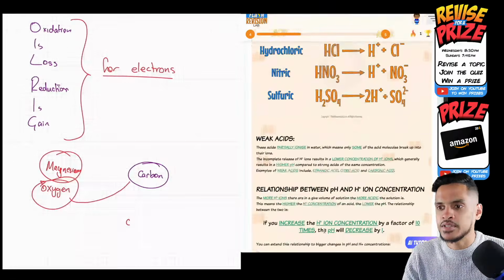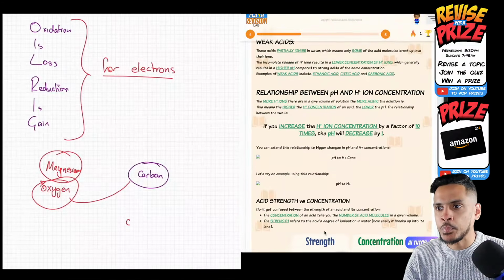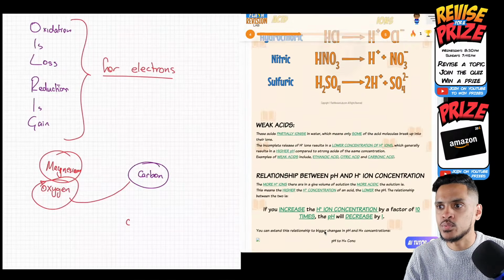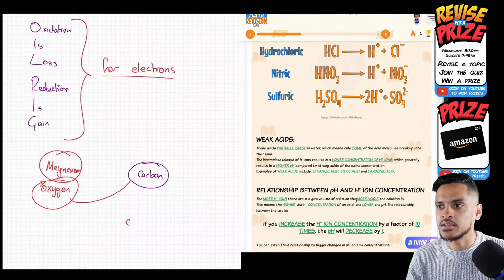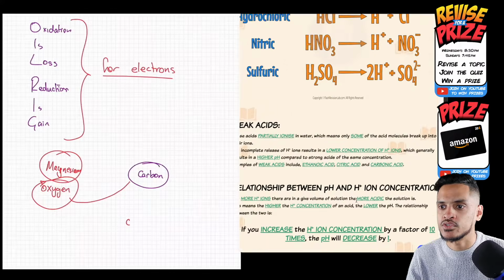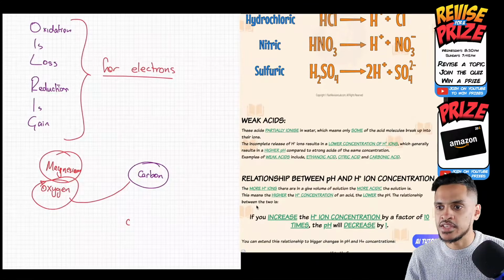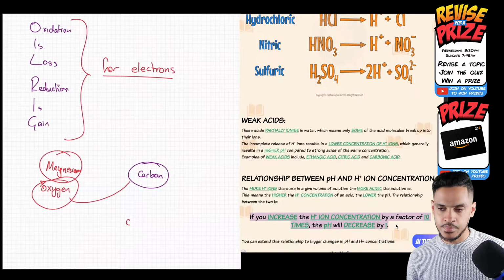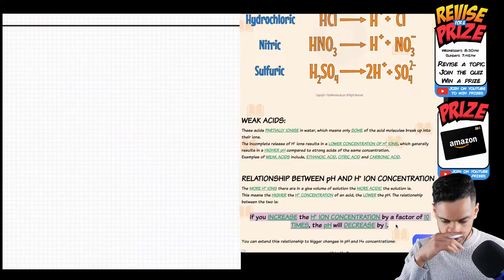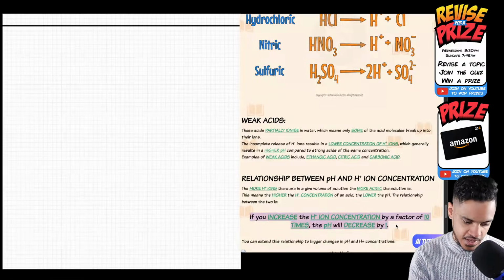And then the very last thing we need to talk about is the relationship between pH and H plus ion concentration. So it's this part here. If you increase the H plus concentration by a factor of 10 times, the pH will decrease by 1. So let me draw a diagram here.